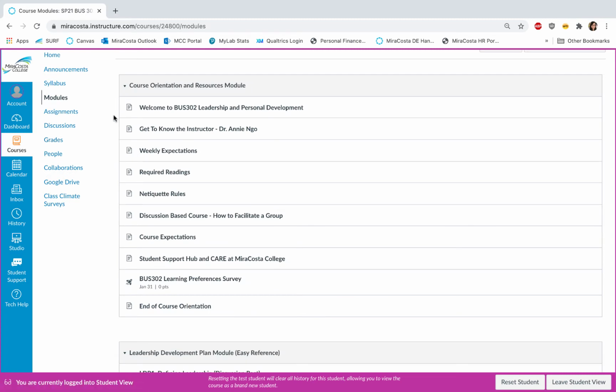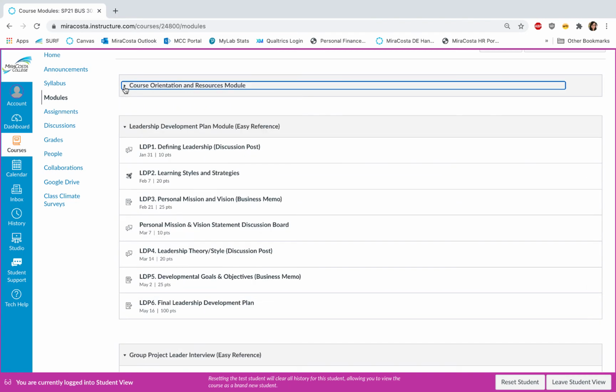And so you can see we just went through the course orientation and resources module. The little triangle here will let you minimize the module if you don't want to see all the content again, and this will save you some scrolling. So I'll go ahead and minimize that module that we just went through. And then you can see the second module here is called the Leadership Development Plan module.